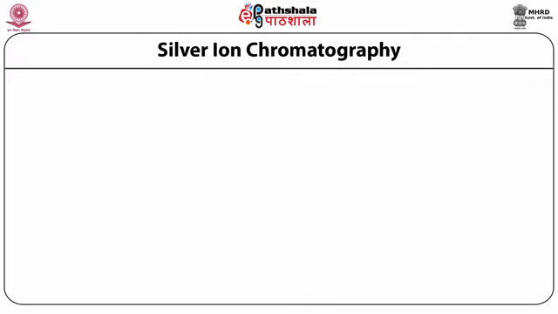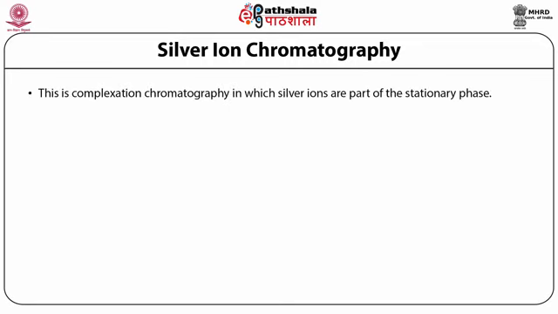Another useful method in some cases is silver ion chromatography. This is a complexation chromatography in which silver ions are part of the stationary phase. This is also called argentation chromatography. The technique is particularly useful in lipid analysis.